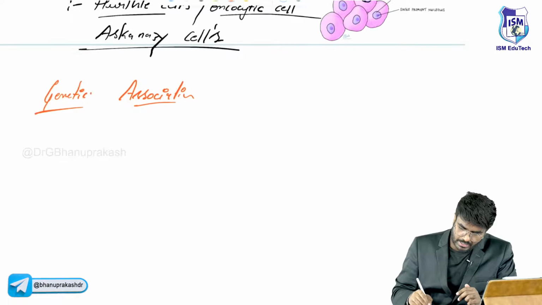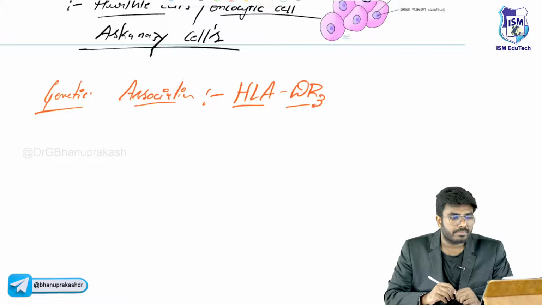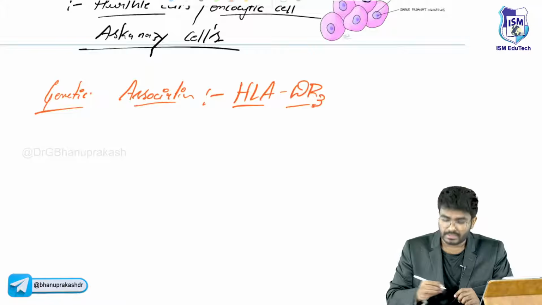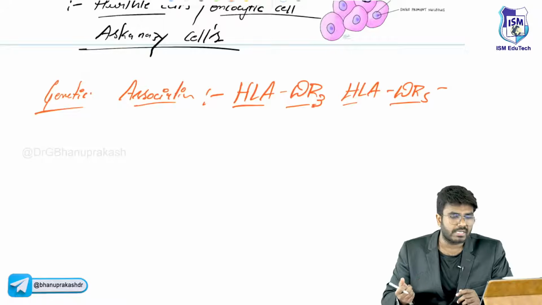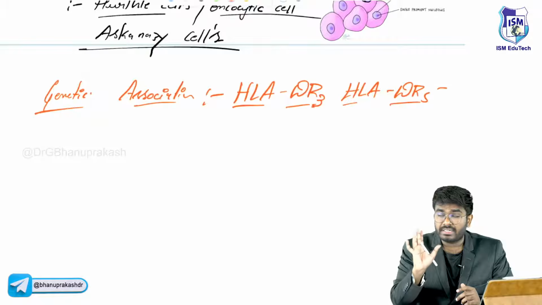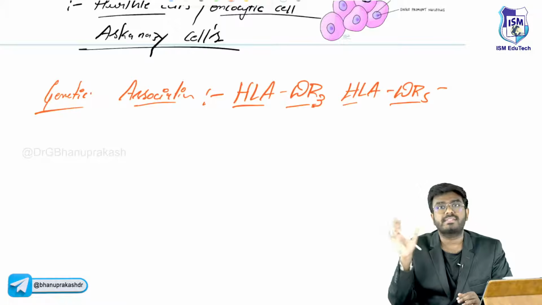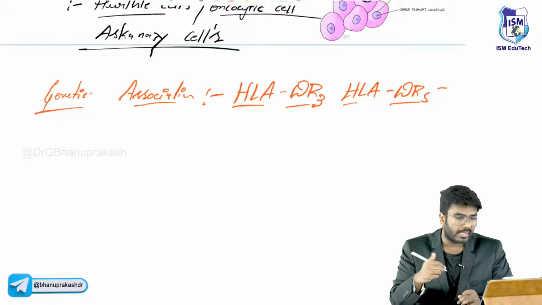The genetic association is HLA-DR3 and HLA-DR5. HLA-DR3 and HLA-DR5 mutations can lead to Hashimoto's thyroiditis. Very important, especially for board exams outside India.